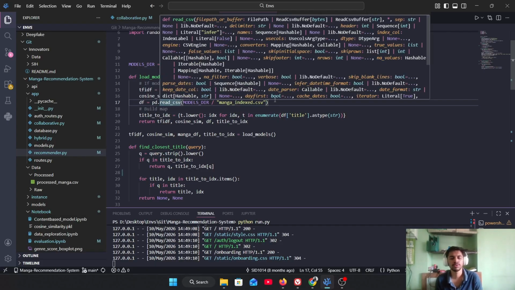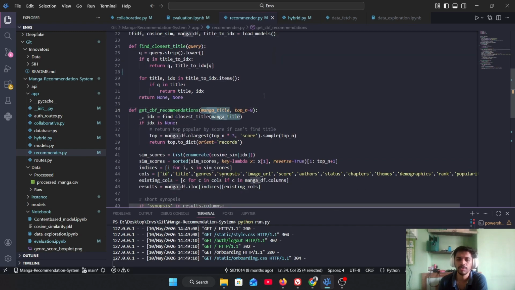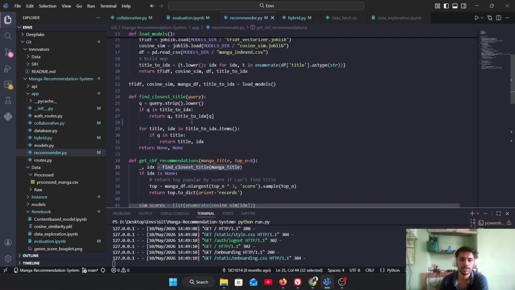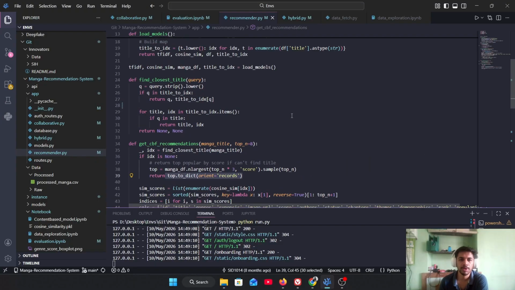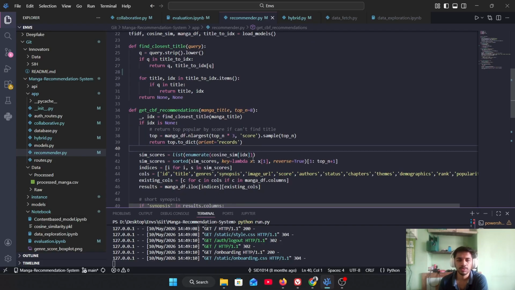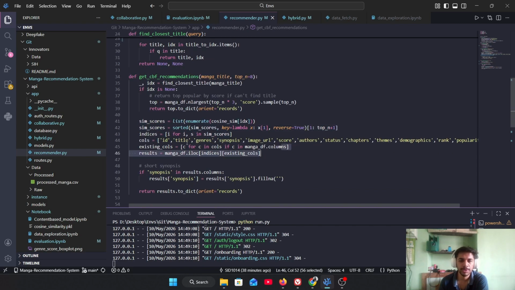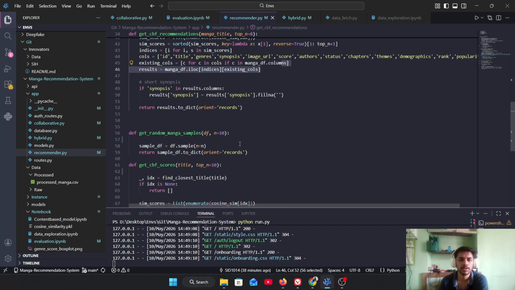To do this, we basically get a single manga title from the user, like he likes Naruto, or he has watched some Jujutsu Kaisen, some manga he has recently read, and we want to find mangas which are similar to it. So we find the similar mangas in the cosine similarity matrix. Then some of these similar mangas are sampled based on their scores, and only the top scoring mangas are presented to the user at the front end.